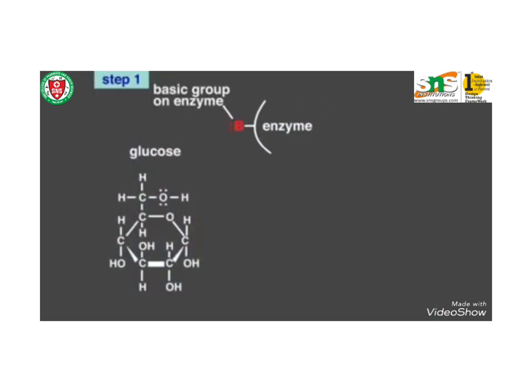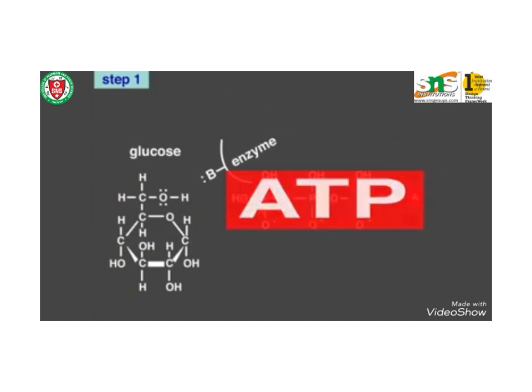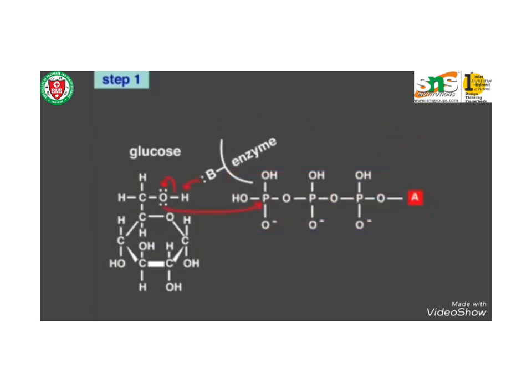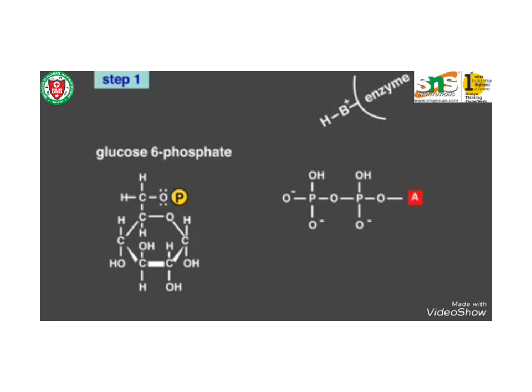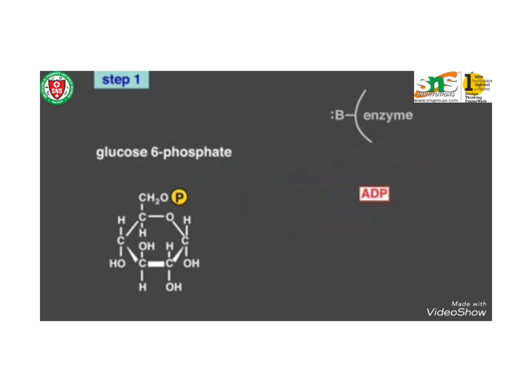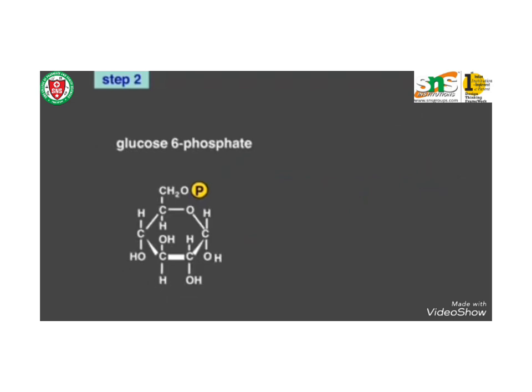The enzyme aldolase converts fructose 1,6 bisphosphate into glyceraldehyde 3-phosphate and dihydroxyacetone phosphate, which are isomers of each other. Triose phosphate isomerase converts dihydroxyacetone phosphate into glyceraldehyde 3-phosphate, the substrate in the successive step of glycolysis. And here one ADP is also converted.